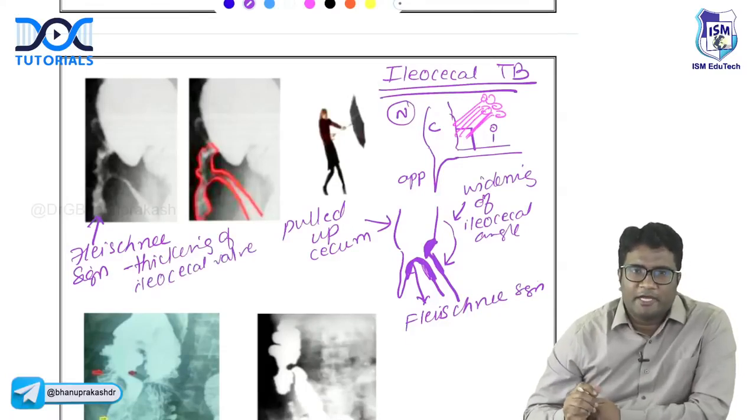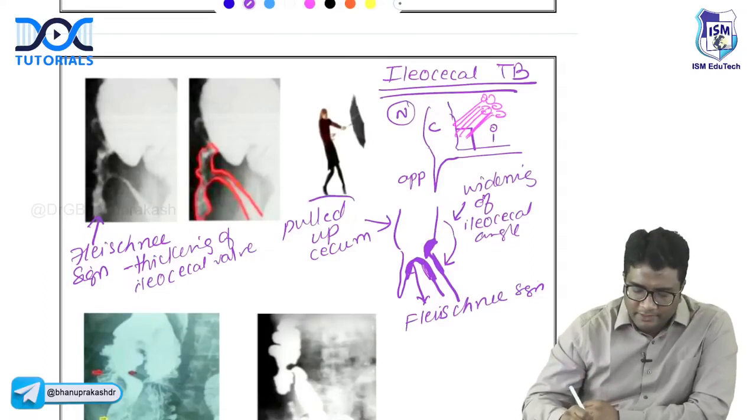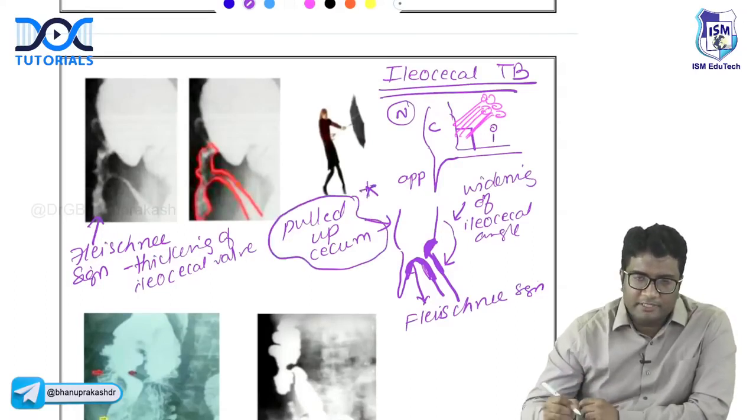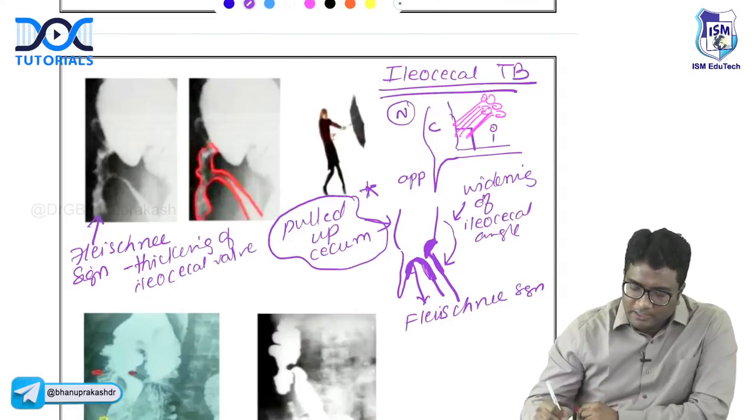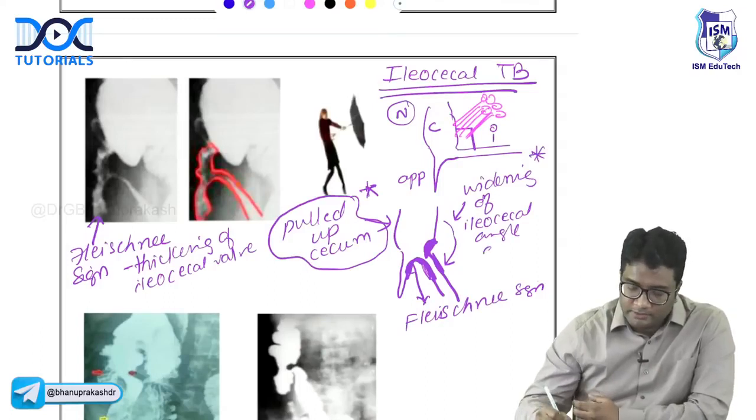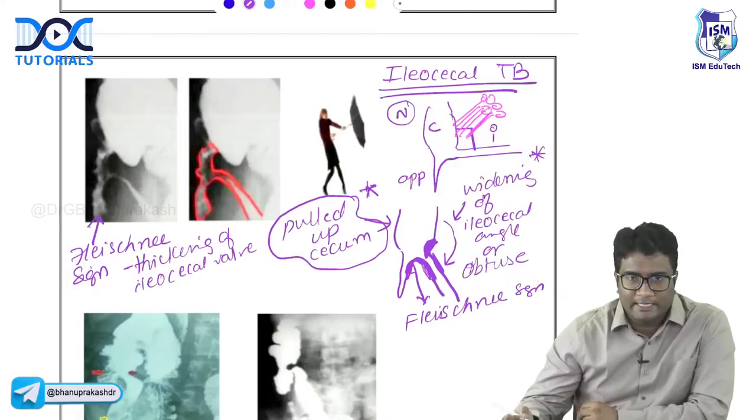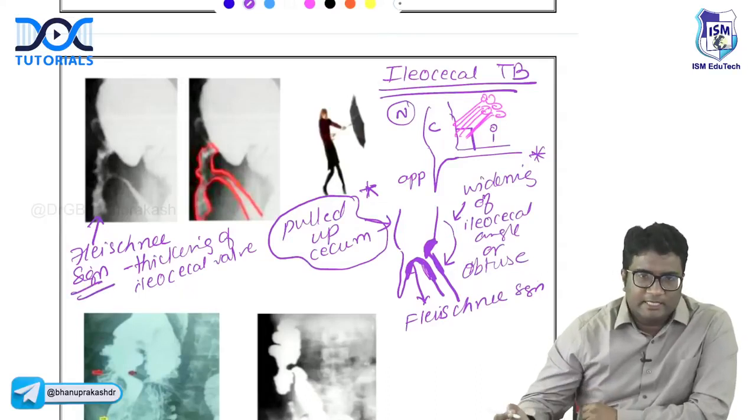So what are the findings that you have in ileocecal TB? You will have a pulled up cecum. Remember, important for your exam. Pulled up cecum, right? You are having widening or obtuse ileocecal angle, right? From a right angle, it becomes an obtuse ileocecal angle. You will have thickening of ileocecal valves.